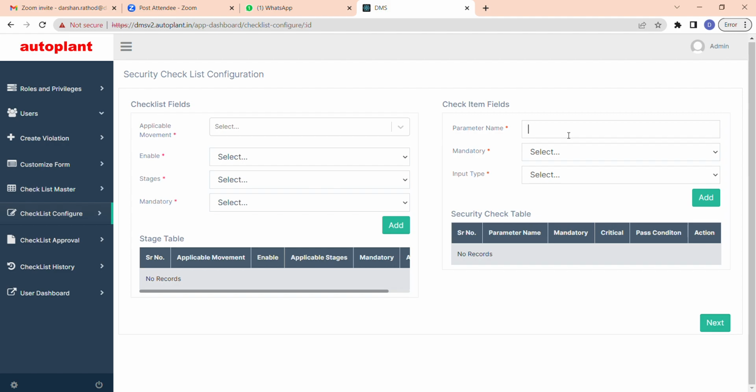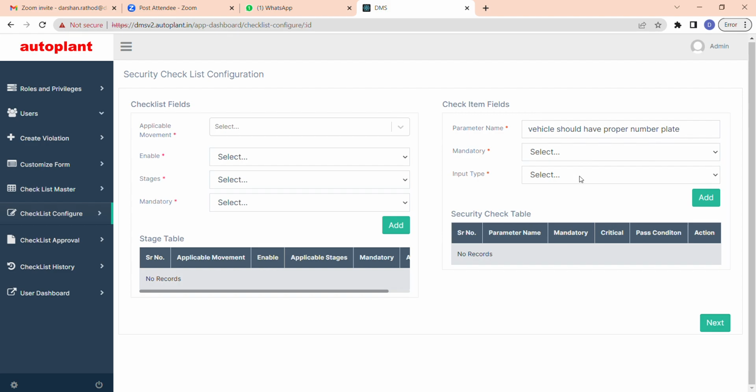Here you can add the parameters, like the parameter name. As I told you, if you want to give a checklist, for example, the parameter will be: vehicle should have a proper number plate. So this is one of the parameters.